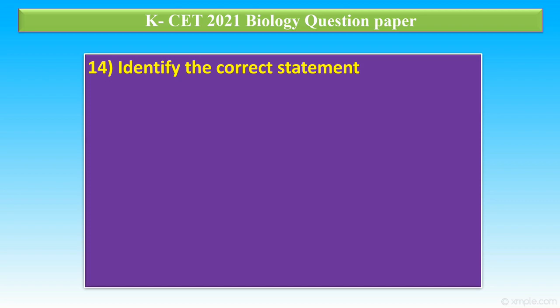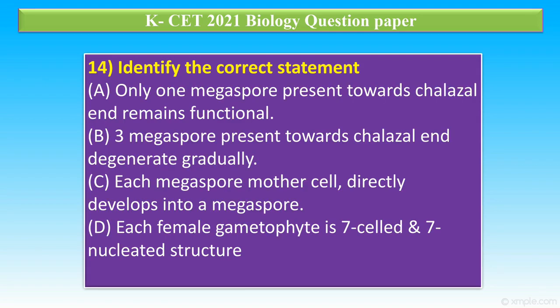Question number 14. Identify the correct statement. Option A. Only one megaspore present towards chalazal end remains functional. Option B. Three megaspores present towards chalazal end degenerate gradually. Option C. Each microspore mother cell directly develops into megaspore. Option D. Each female gametophyte is a 7-celled and 7-nucleated structure.